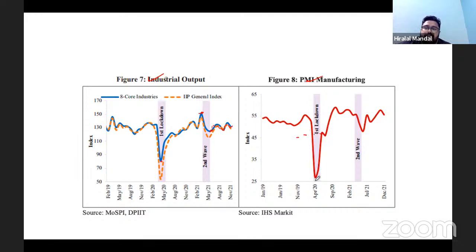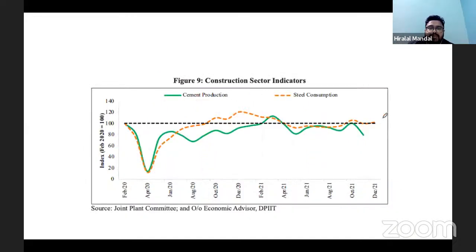Look at this one, it has gone down to where? It has gone down to almost 25 points, and at one point of time it was in the range of 55, and then after the first lockdown, it picked up in the September quarter, and then again it went down in the second phase. And this is how you can see the industrial development.